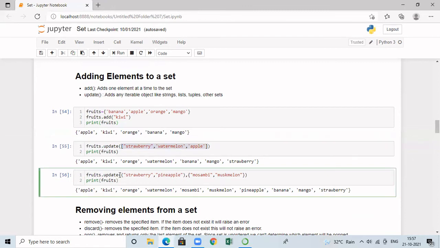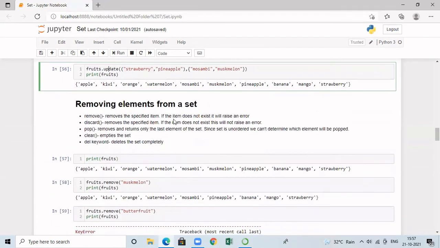We can even pass a collection. Here, consider this example. I have one element as a tuple and another element as another set. When I try to add with the help of the update method, it is treating each and every item as a separate element and trying to add it. And if the element already exists in the set, it will not be added.